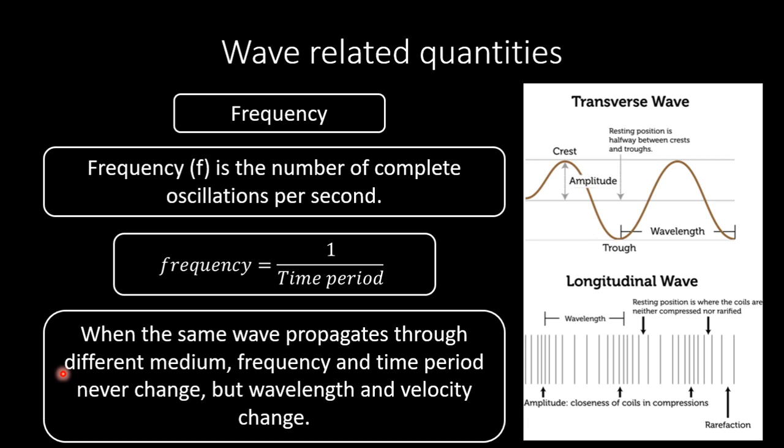Now a matter of great importance to remember is when the same wave propagates through different mediums, frequency and time period never change, but wavelength and velocity change. For example, if a sound that is traveling through air is then refracted through water, the frequency and time period will never change for the sound wave, but the wavelength will change. As a result, velocity will also change.